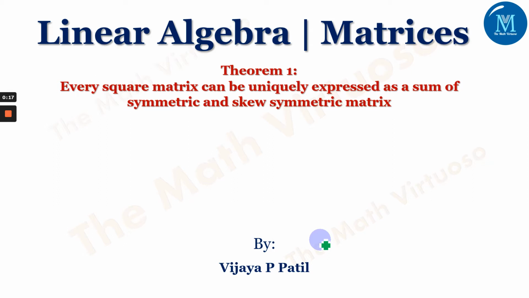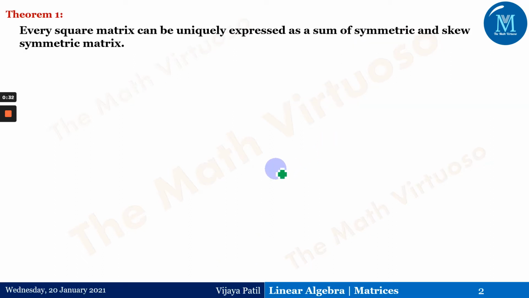Out of that, the first one is: every square matrix can be uniquely expressed as a sum of a symmetric and a skew symmetric matrix. So uniqueness we'll be discussing here, and we'll be giving the proof for this symmetric and skew symmetric matrix and what form that is. This is the statement of the theorem.